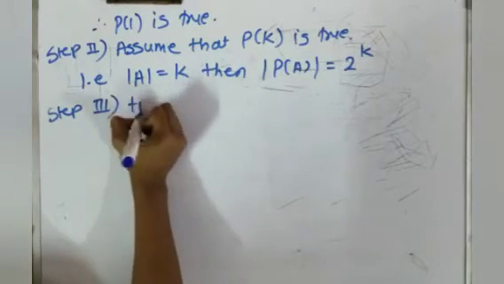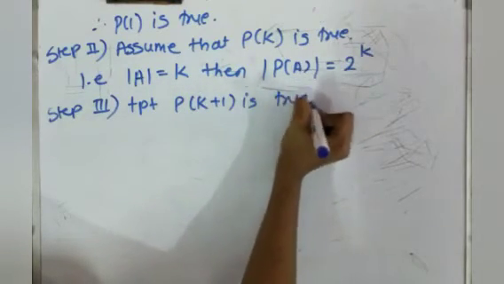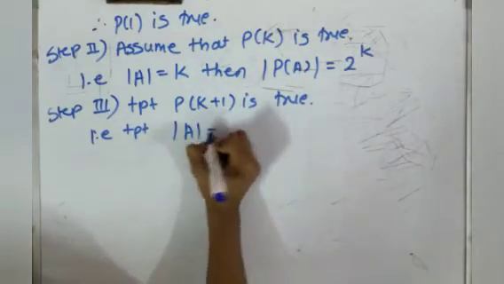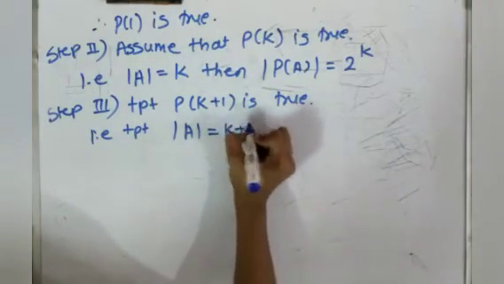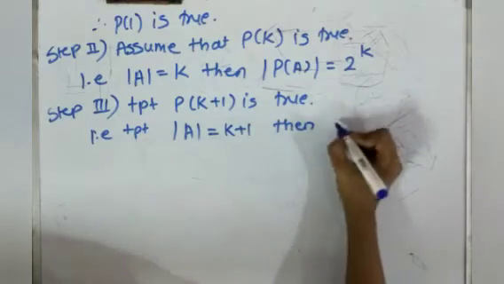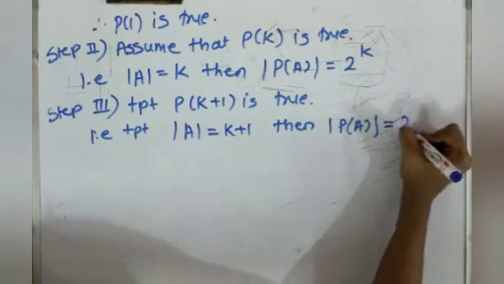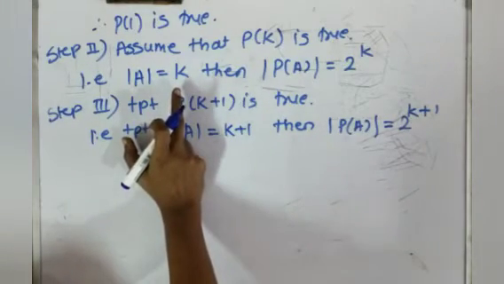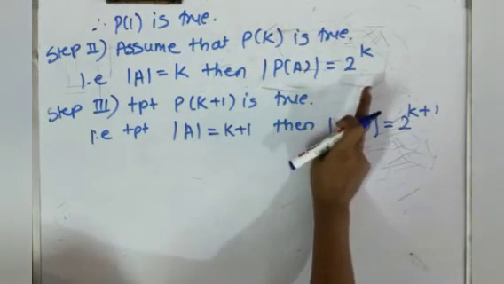In this step 3, we will prove that P of k plus 1 is true. That is, to prove that if the cardinality of A is k plus 1, then we have to prove that the cardinality of the power set of A is equal to 2 raised to k plus 1. Now we know that if A has k elements, then the cardinality of the power set is 2 raised to k.